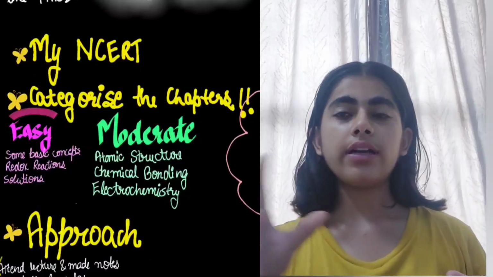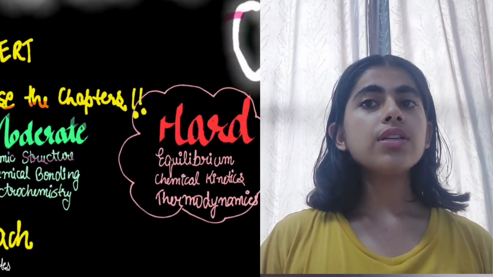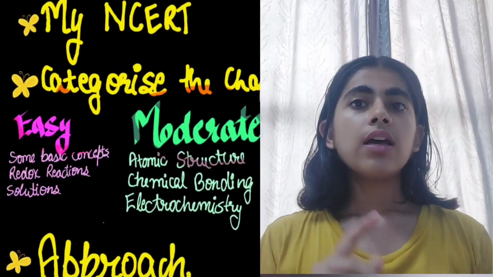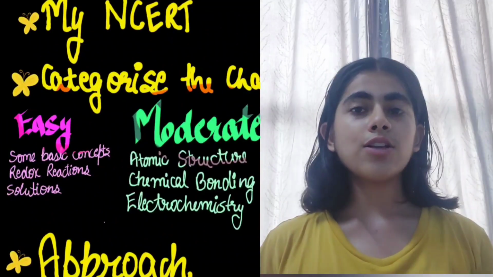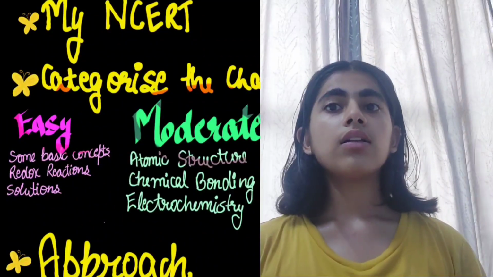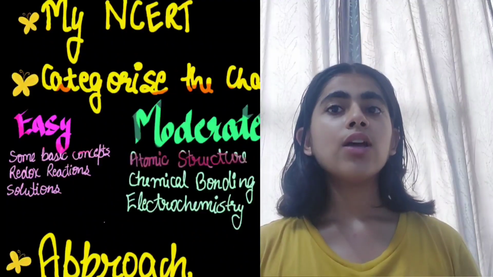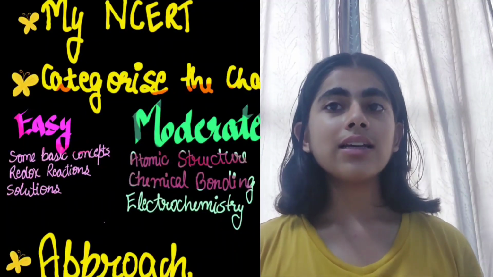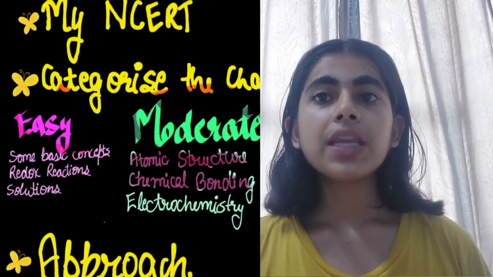Now comes categorizing the chapters. We have three stages: easy, moderate and hard. According to you, just categorize the chapters. If I were in your place, I would put some basic concepts, redox and solution in the section of easy. Now the moderate ones are chemical bonding, though it is a lengthy chapter, but it is conceptual and I feel that it's not too tough.